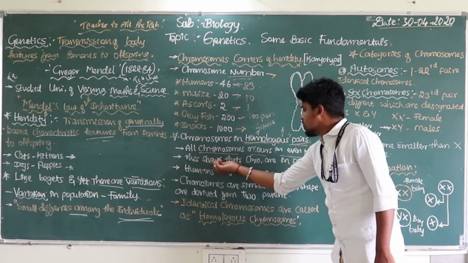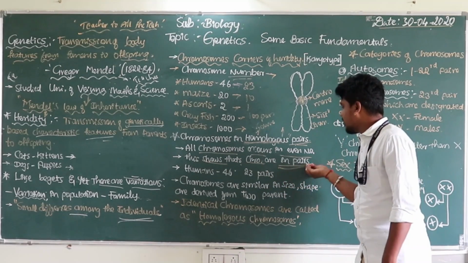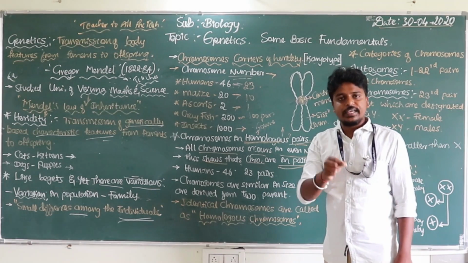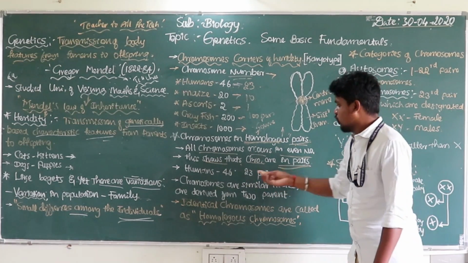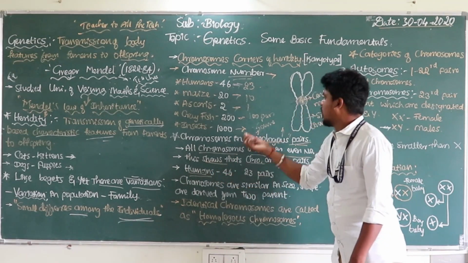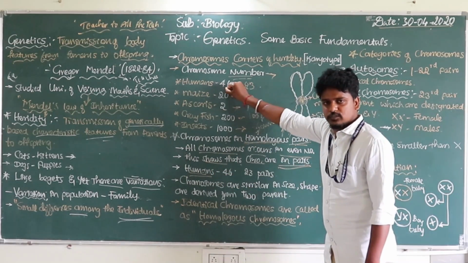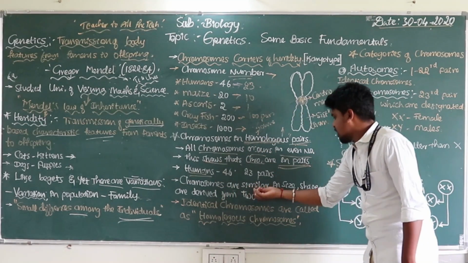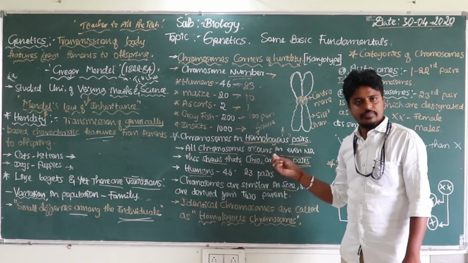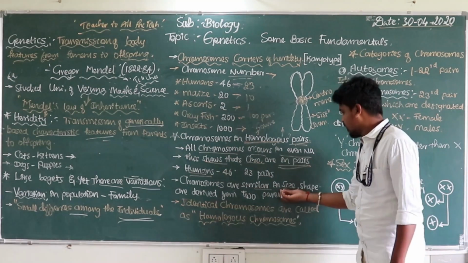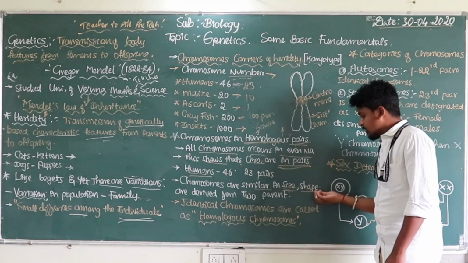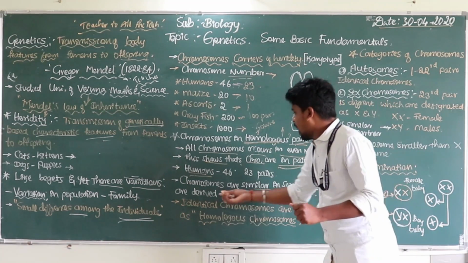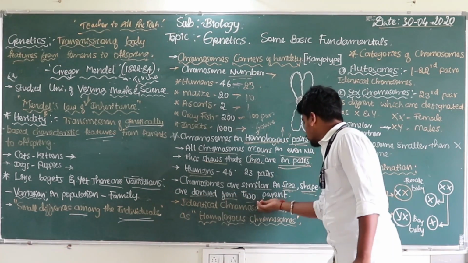So this shows that the chromosomes are always in a pair. There are no individual chromosomes; they are always there in pairs. As I told you, 46 chromosomes means 23 pairs. In the same way, the chromosomes in a pair are similar in size. There are no variations, they are always similar in size. The shape of the chromosomes is always the same, and they derive from the two parents.